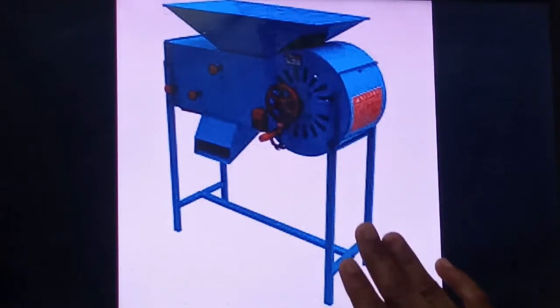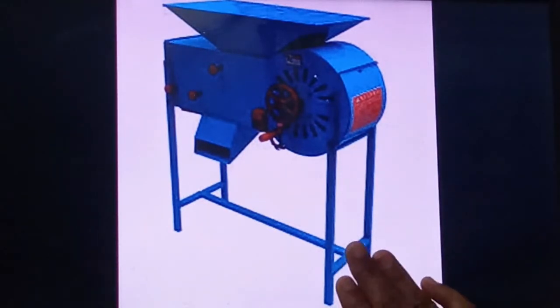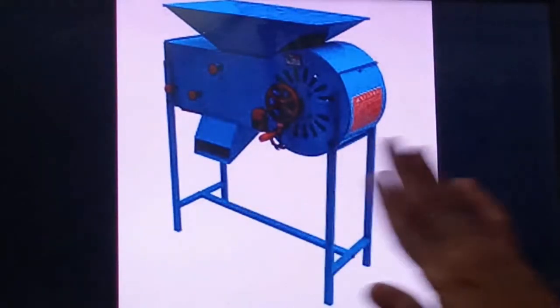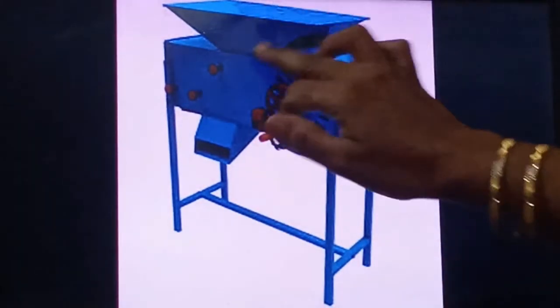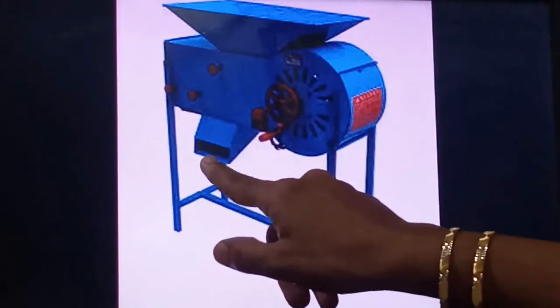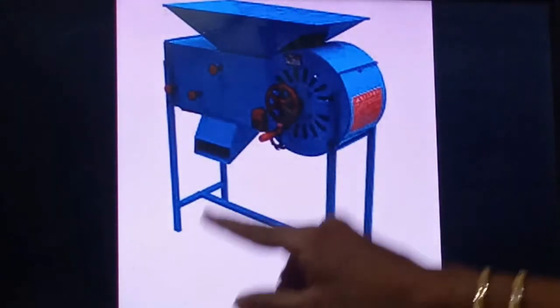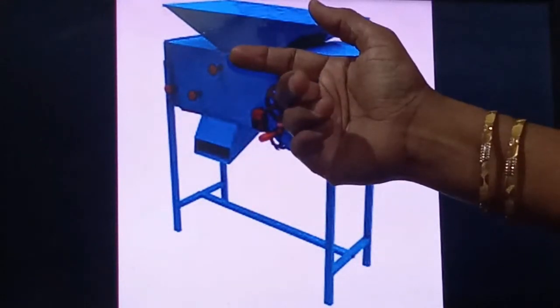This is a machine. This is called a winnowing machine. So this machine is also used to do winnowing. Winnowing is a simple process where you can clean the grain. From here it will be added. Here there will be an outlet from which you will get the grains, and one more outlet on that side from where the chaff will come out.